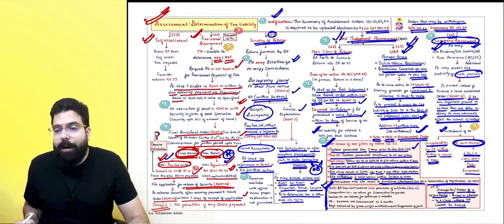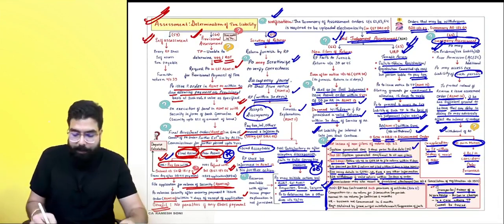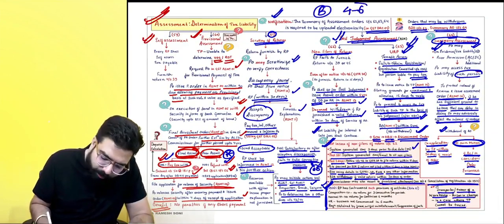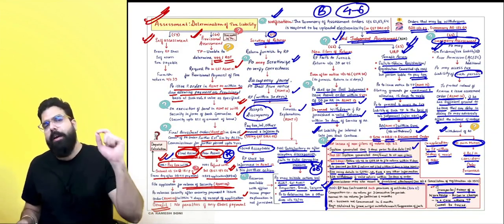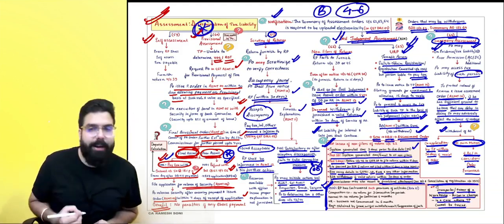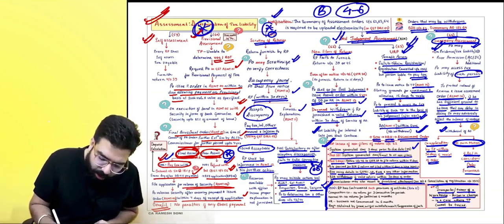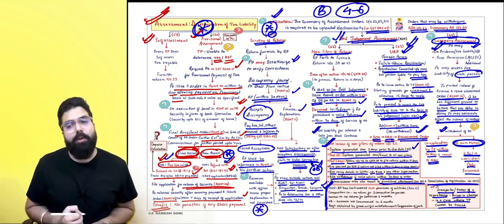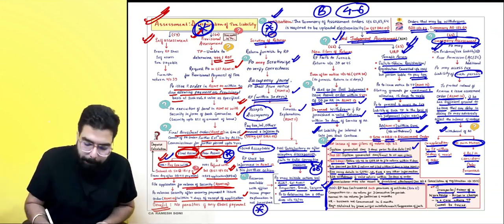Now, this chapter I feel is a B graded chapter, everyone. It's a B graded chapter, but one question of 4 to 6 marks is generally asked out of the chapter. Sir, what are the questions which are asked? Provisional assessment related questions are asked. Scrutiny related, write a short note on scrutiny. They can ask you what are the various recourses available to the officer.